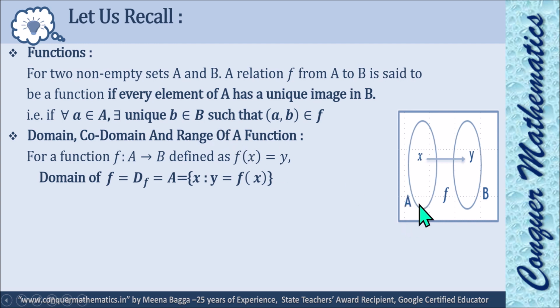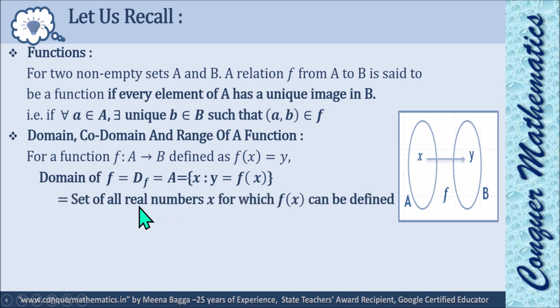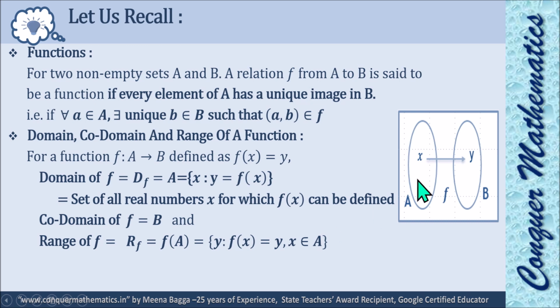Because if this is a function, then every element has an image. That means every element of A is a member of domain. That means set of all x, that means A itself will be the domain. And what will be the codomain? Codomain will be B, second set B. Okay. And range. Range will be the image of this set.